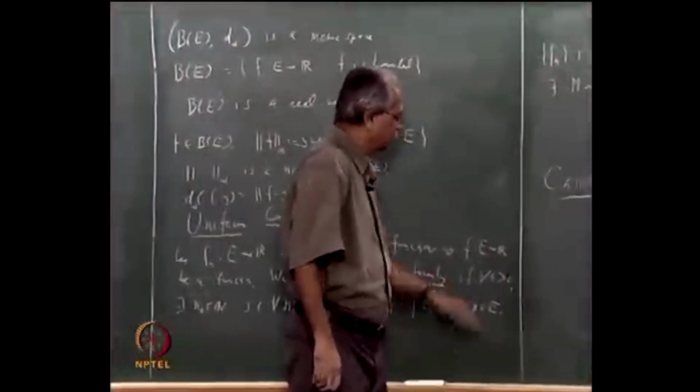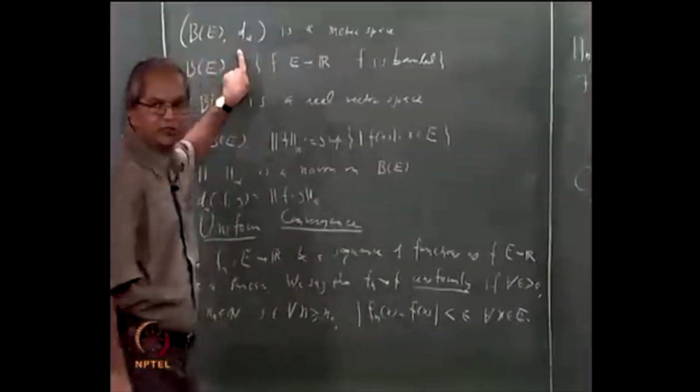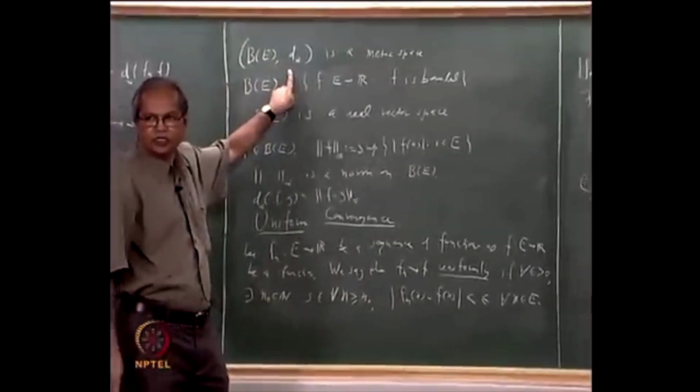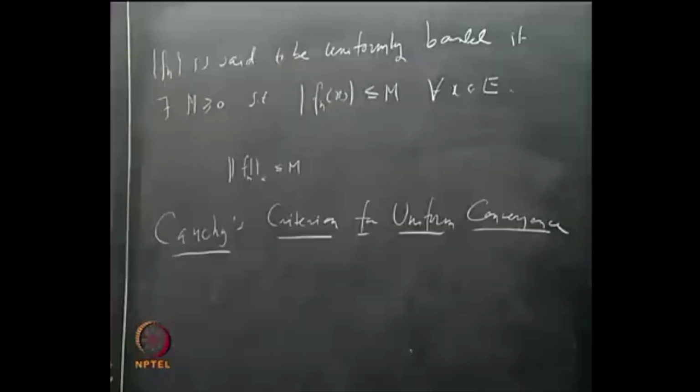Since the clock indicates that the time is over, we will not go into the discussion of the exact details of this, but what I want you to understand is that we shall state and prove this theorem, and what it will mean basically is to show that this metric space is complete. If you use the language of metric spaces, I can simply say that this is a complete metric space. But we will see that in the next class.